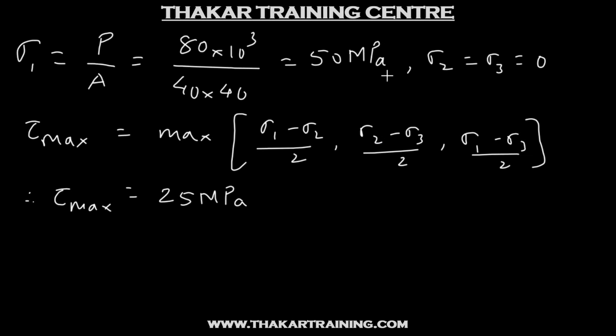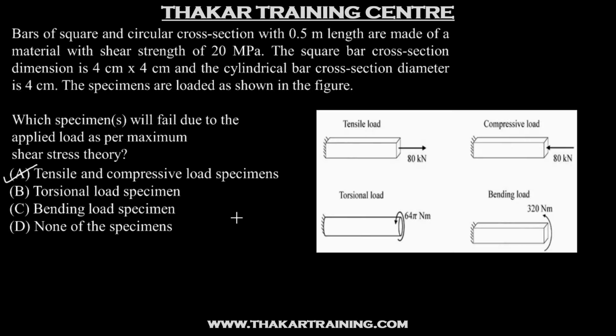So instead of a tensile stress of 50 megapascal, we will have a compressive stress of 50 megapascal. But then the maximum shear stress will still come out to be 25 MPa. So the compressive loading specimen will also fail as per the maximum shear stress theory. And then you can go on to verify that the torsional load and bending load specimens will not fail. Their maximum shear stress will turn out to be less than 20 megapascal.